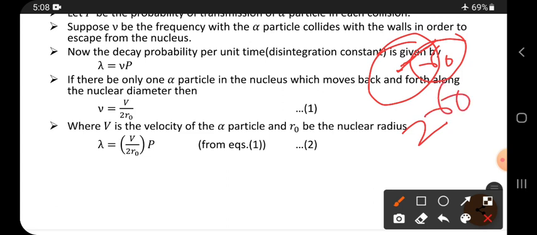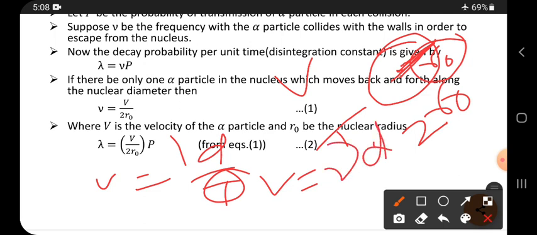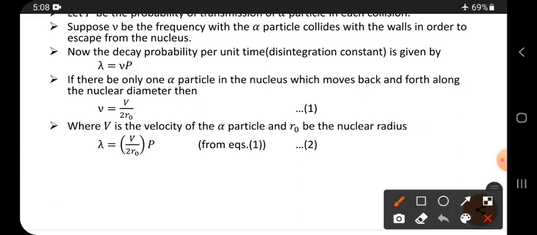That is the distance, and let the time taken to move forward and backward be t, and its velocity is v. Then the actual formula for velocity is distance by time. So 1 by t can be written as nu, into distance. So keep in mind, velocity is equal to nu into distance.